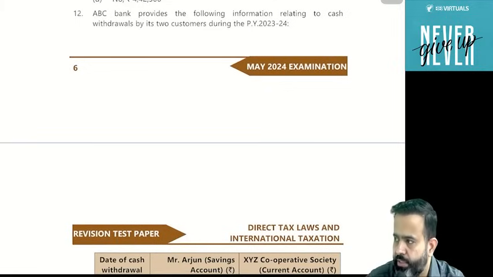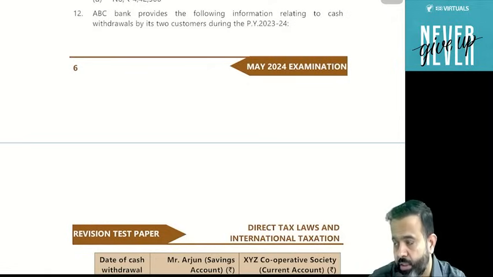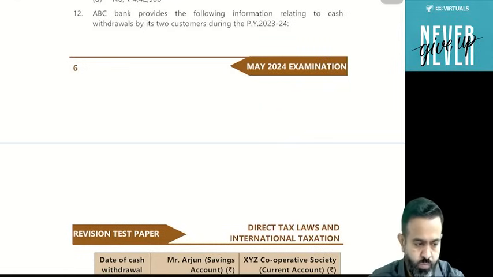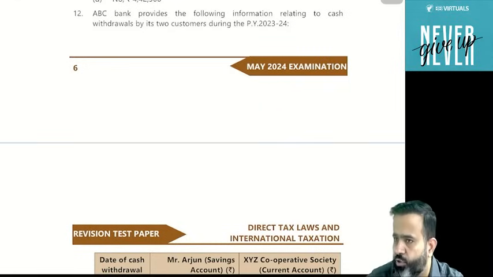MLD is silent. So for MLD, whenever there is a redemption, it is always short term, even if it is acquired before or after, whatever the date. If they ask you about MLD, it is always short term, with no indexation. Obviously, it is a debenture. So in case of debenture, indexation is anyway not applicable, but the tax rate will be short term.